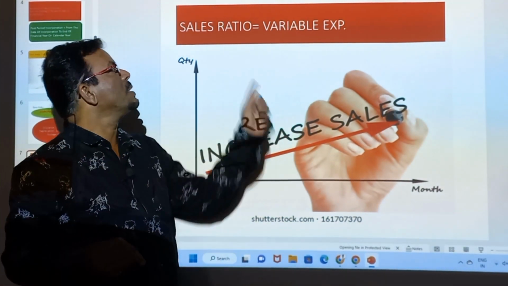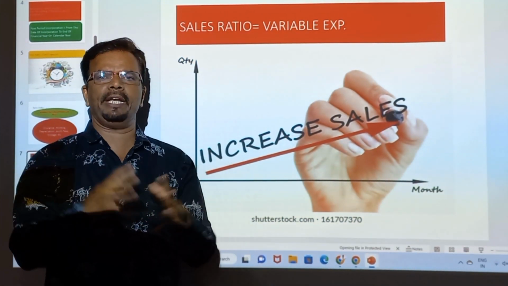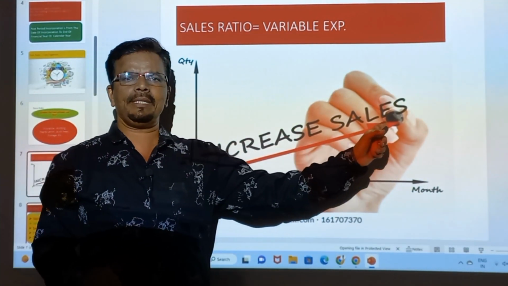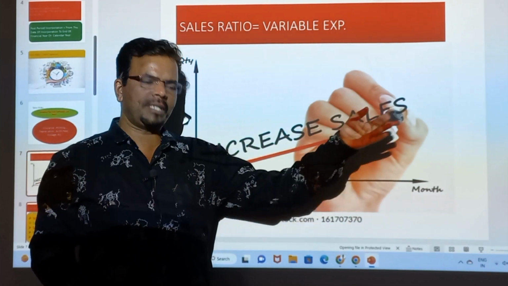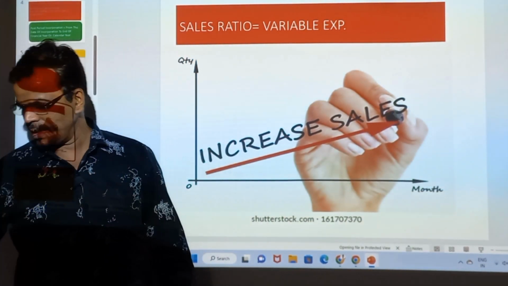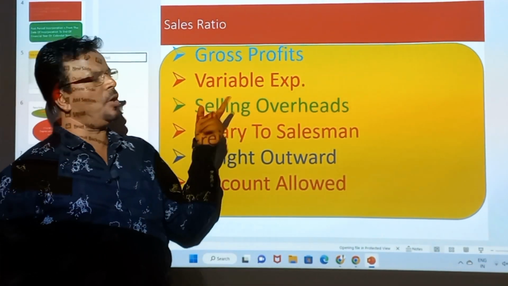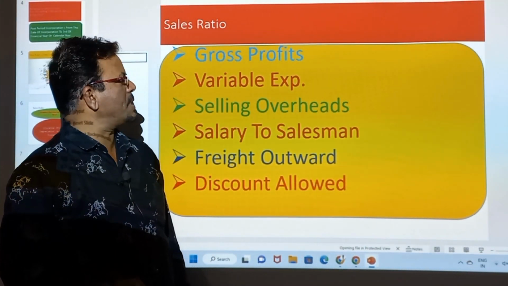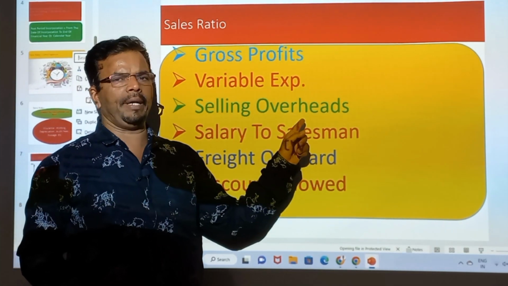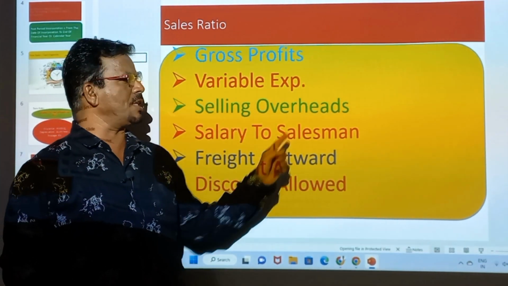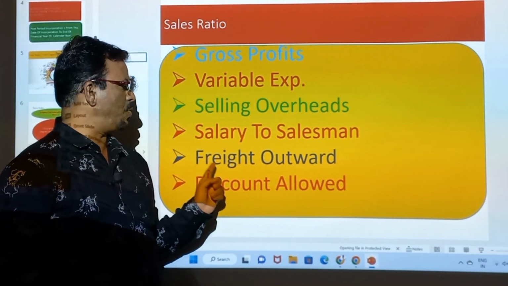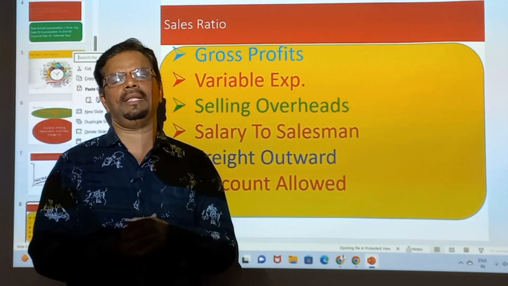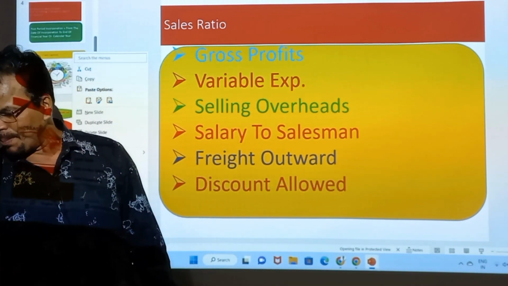Now come to the selling expenses. All the selling expenses are always divided on sales ratio. So if sales increase, expenses increase. If sales decrease, expenses decrease. So examples: gross profit is always divided on sales ratio. Selling overhead always on sales ratio. Salary to salesman always on sales ratio. Freight outward always on sales ratio. Discount always on sales ratio. So these are the examples.